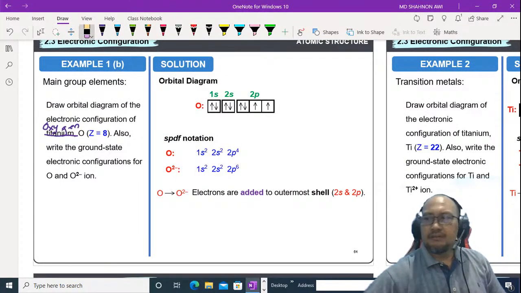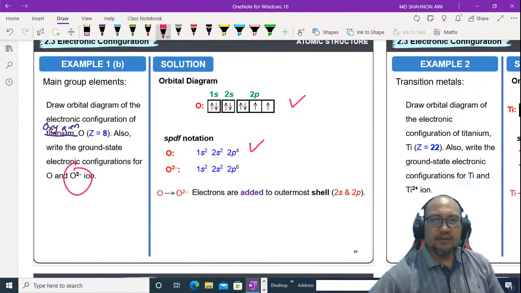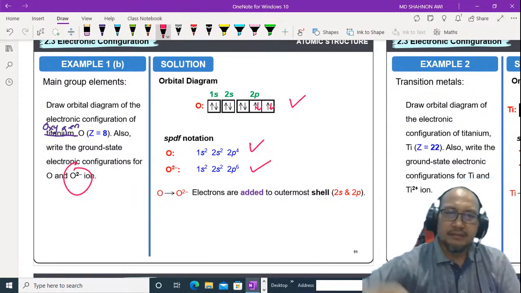Draw the orbital diagram and electron configuration of oxygen. Also write the ground state. Okay, so this is the orbital diagram of oxygen: 1s2, 2s2, 2p4. Okay, like this, and this is SPDF notation. And then for O2-, we have to add electrons. That means I will add electrons here, 1 and here. So it becomes 2p6. Okay, this is the orbital diagram. I will add 2 electrons.